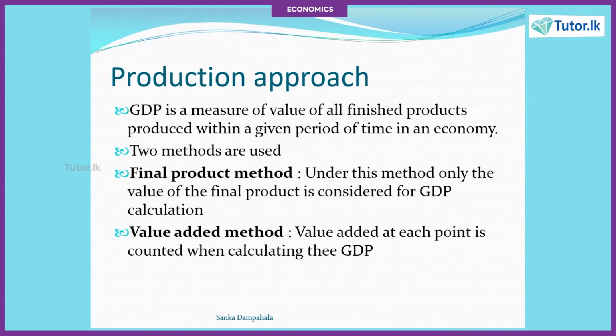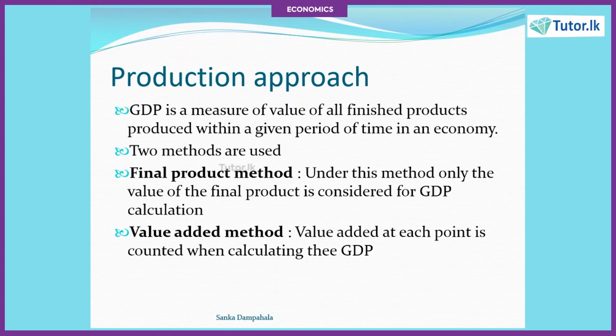The first one is the final product method. Final product method means that only the products that are available for consumption are considered when you are calculating the GDP. Let's say it's a final product. If you consider soap, or a chair, those can be regarded as final products. What do we mean by a final product? Those will not be further processed in order to produce another good. That's why we call it the final product method.